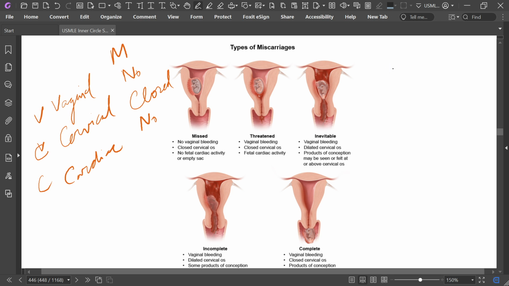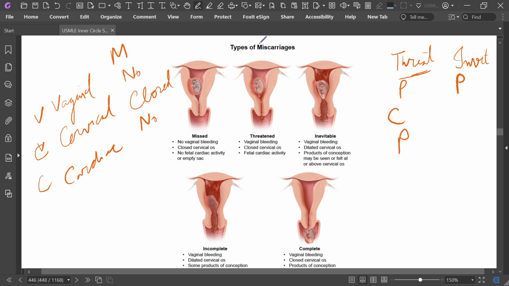This is missed. For threatened, the pregnancy is threatened. Inevitable means it will fall down in no time. In threatened abortion, vaginal bleeding is present, the cervical os is closed, and fetal cardiac activity is present. In inevitable abortion, vaginal bleeding is again present.